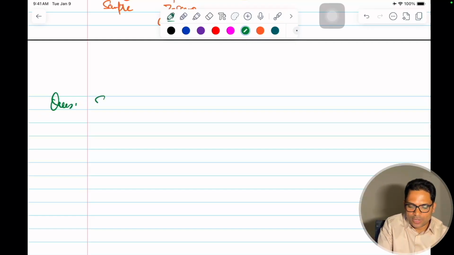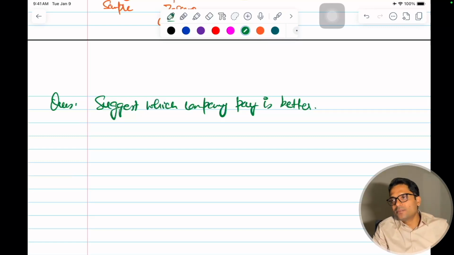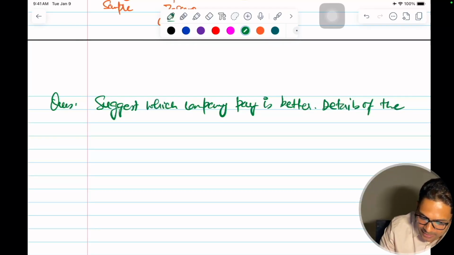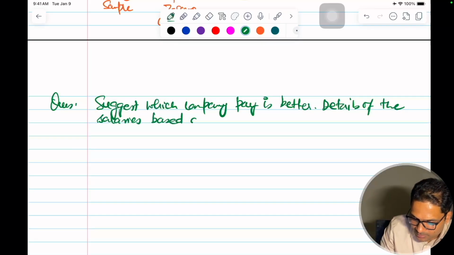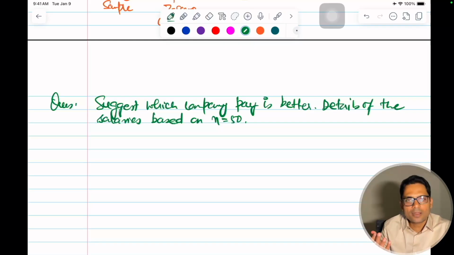Let's see. You have to suggest to some friend which company is better, based on the details of the salaries. I'll give you the details based on a sample size of 50, n equal to 50 people they surveyed, and I have 2 companies.